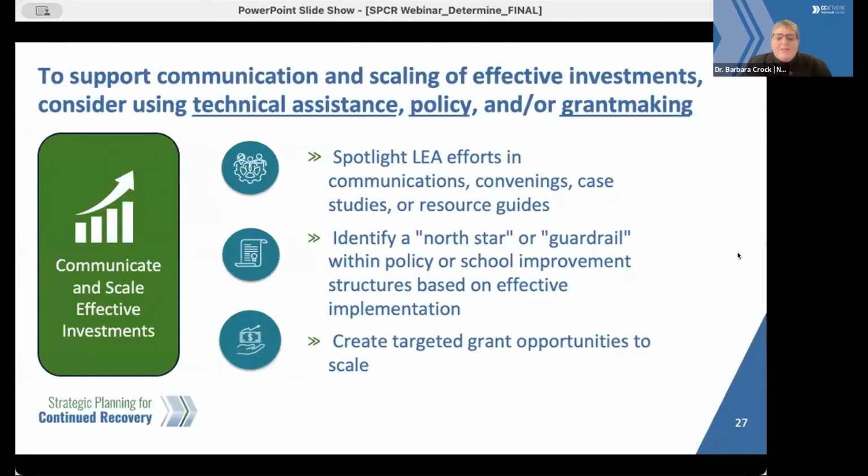Once we fully understand the implementation of the intervention and its impact, we can make important decisions to communicate, scale, and sustain efforts. State teams can spotlight school-based efforts. You can also identify a North Star to set and hold a direction for statewide efforts, at times inserting it explicitly into policy and or creating targeted technical assistance and grant opportunities to scale.